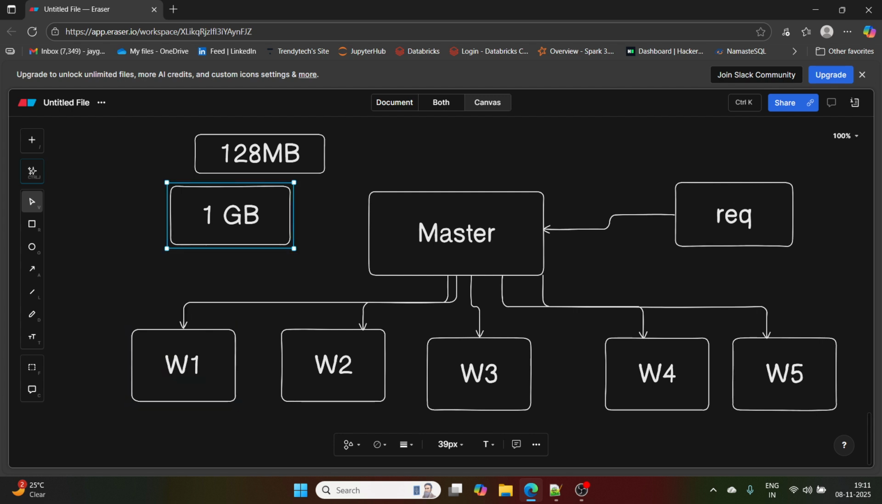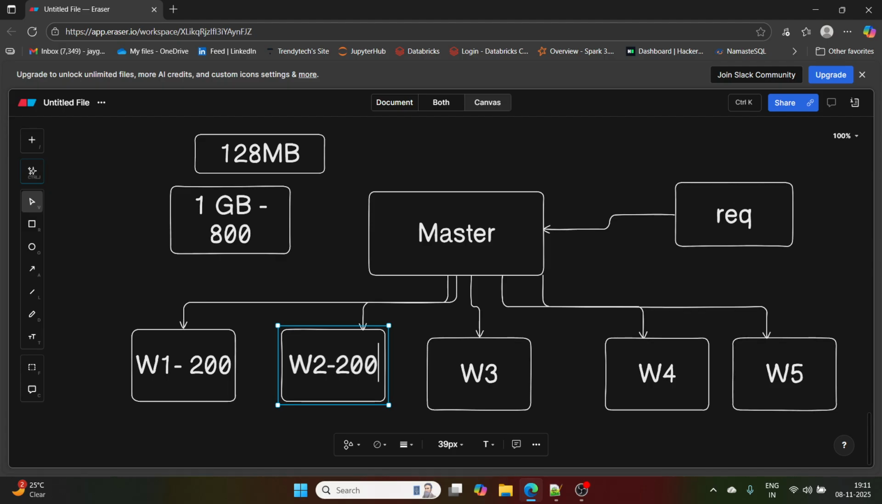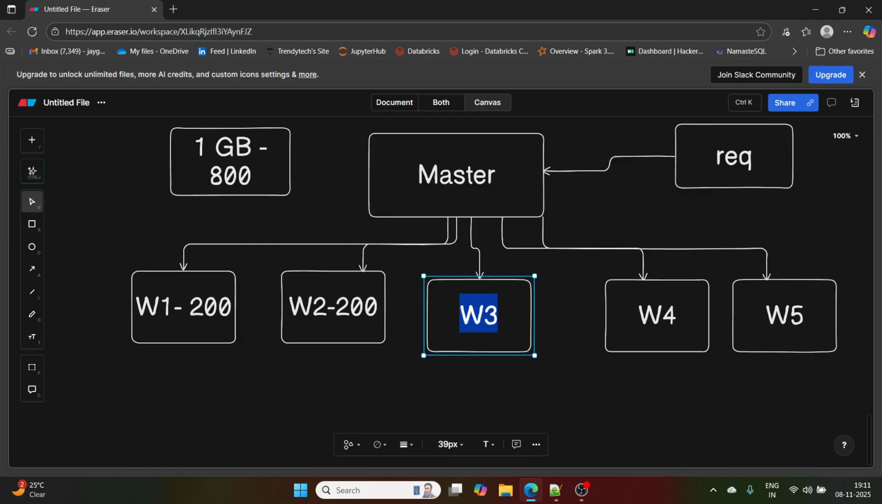Let's say this 1 GB file has, for example, 800 records. This will have how many? 200 records for this file, because two blocks are stored here. This will have 200 records for this file. This will have 100 records for this file, and this will have 100 records for this file.